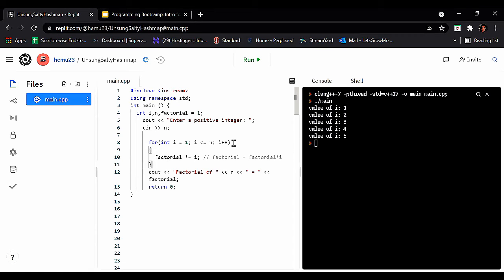After that variable i is updated to 3. Then again the test expression is checked and it's found to be true, and factorial becomes 6 now. After that variable i is updated to 4, and the test expression is again checked and again found to be true, and now it executes the following code and factorial becomes 24.